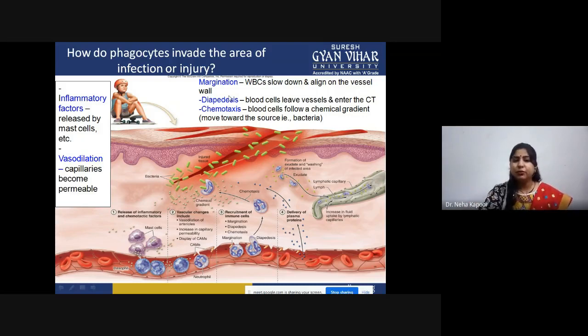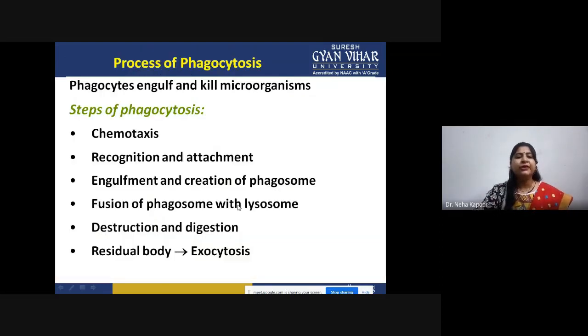After that, next is chemotaxis. Blood cells will also follow a chemical gradient. That means they will move only towards the bacteria. As you can see, all the things are moving towards the bacteria. The neutrophil that has been marginated will leave the bloodstream and enter the tissue to reach the site so that it can initiate the process of phagocytosis. So this is the complete step-by-step response, how we get a response in case of any kind of tissue injury. So what are the steps that we have just discussed?